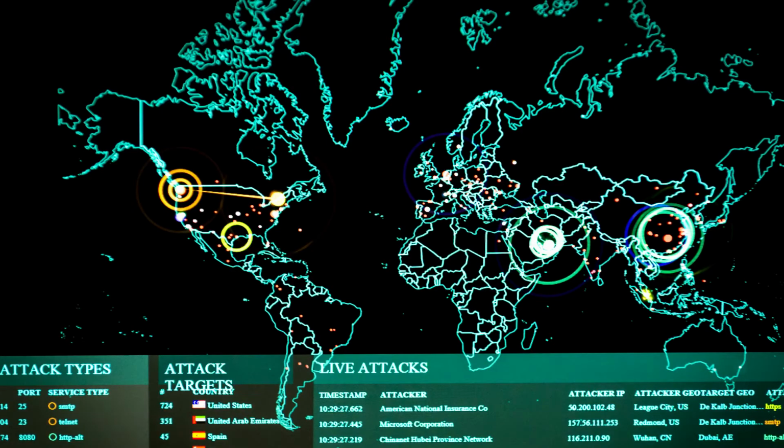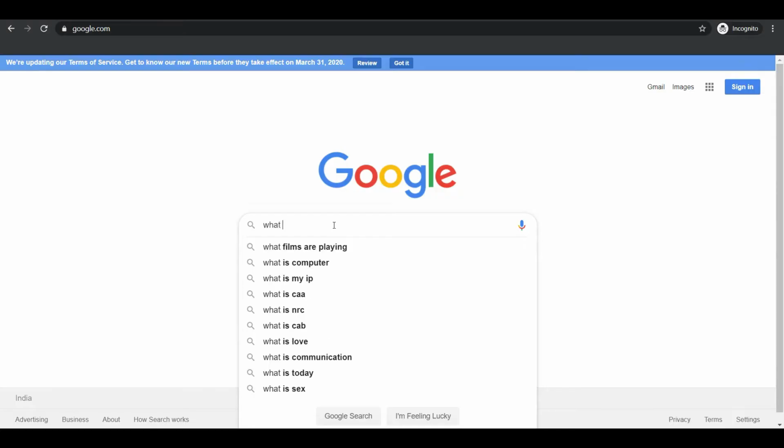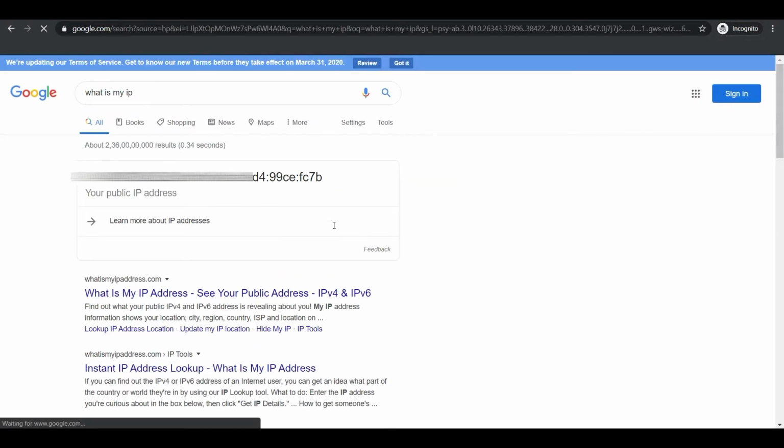How can we know the IP address of my particular device? Let me tell you, you can get the IP address of your own device by going to Google and searching "what is my IP". Google will quickly identify your IP address and show it there.